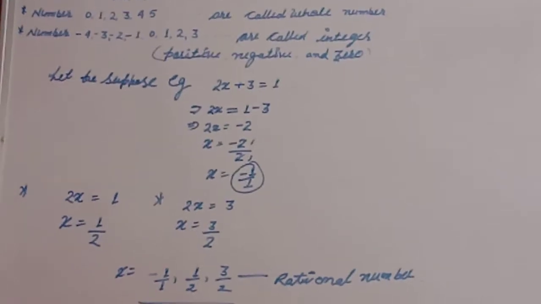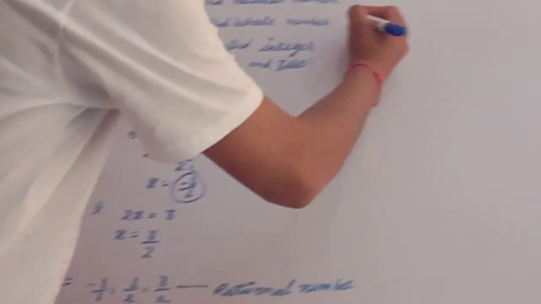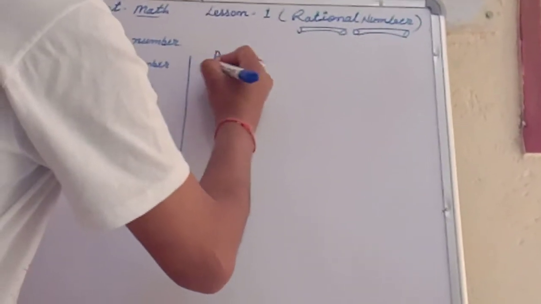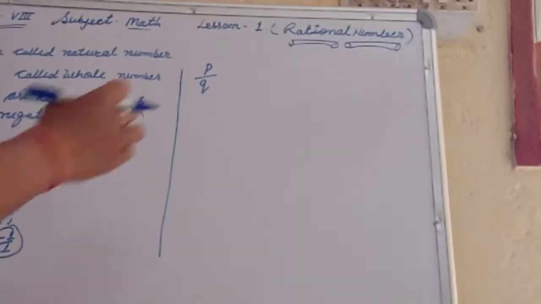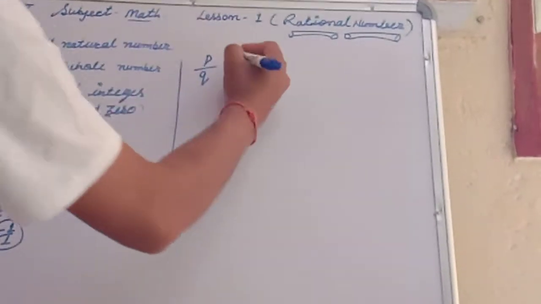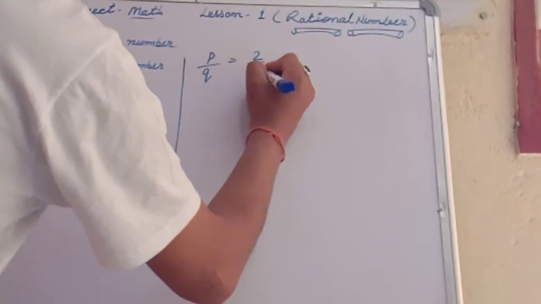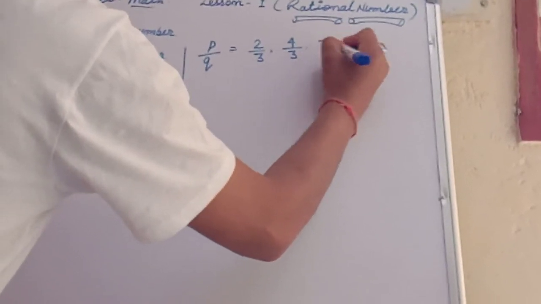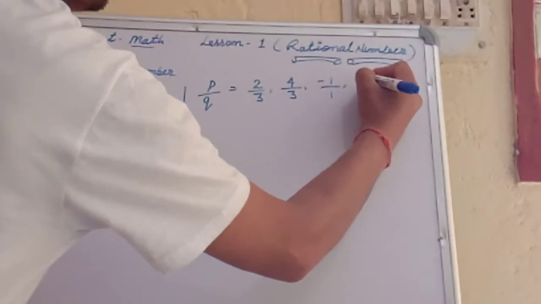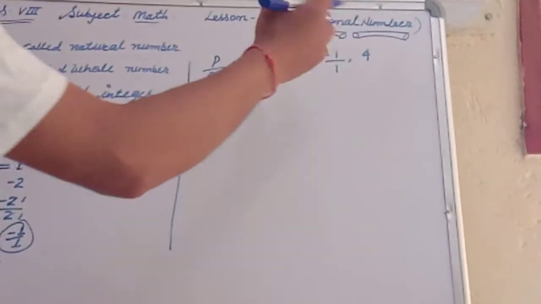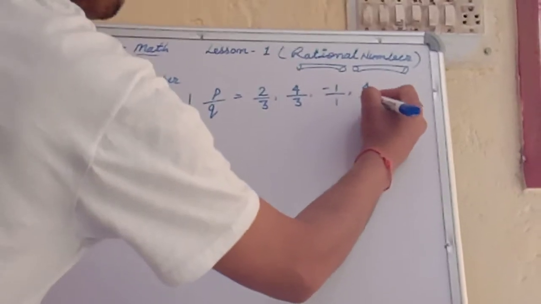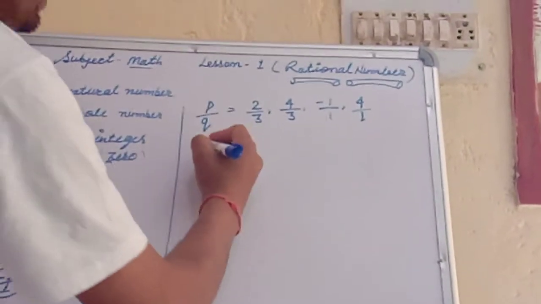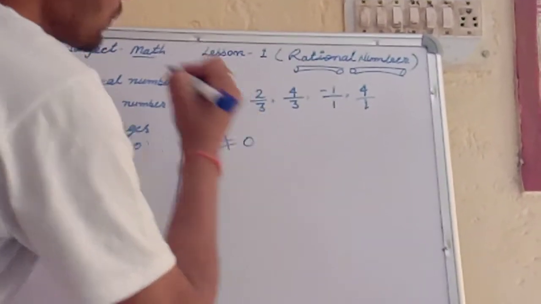P by q form means p upon q. If any number is written in this form, for example 2 by 3, 4 upon 3, -1 upon 1, or even 4, this is a rational number, because if there is no denominator, then it will be 1. Okay, then this is a rational number. But there is only one condition here: q does not equal 0.